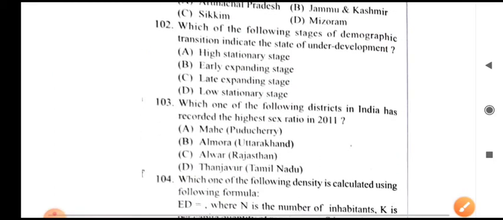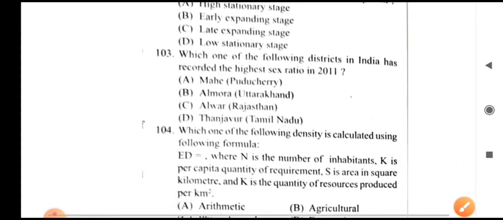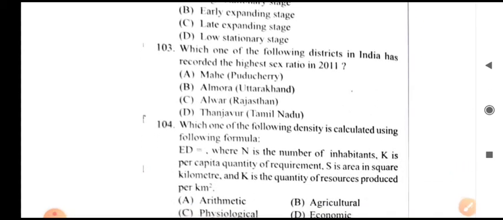102. Which of the following stages of demographic transition indicates the state of underdevelopment? That is the high stationary stage. 103. Which one of the following districts in India has recorded the highest sex ratio?